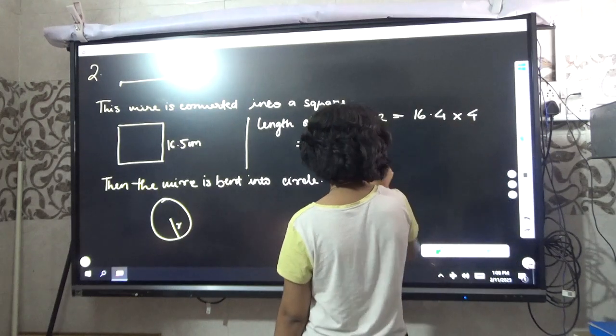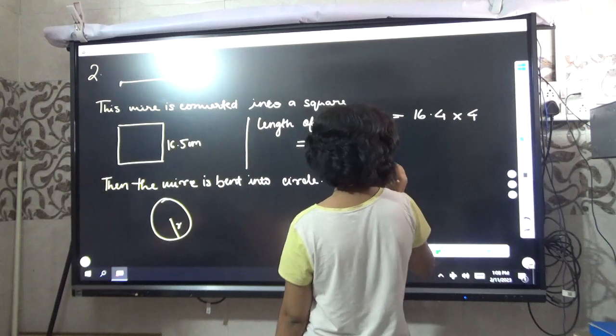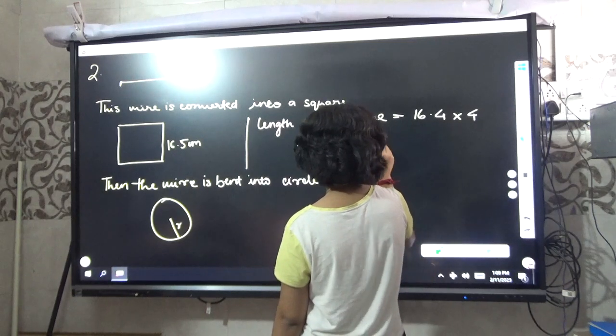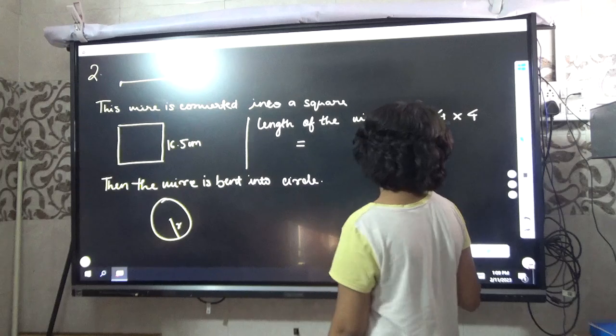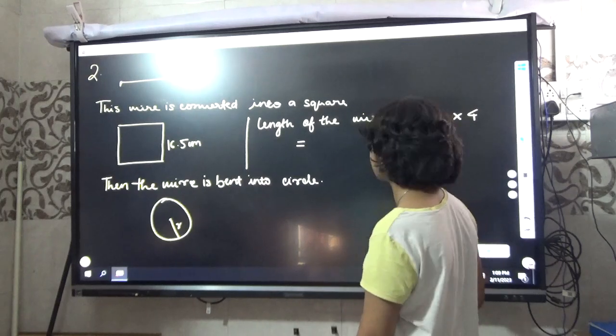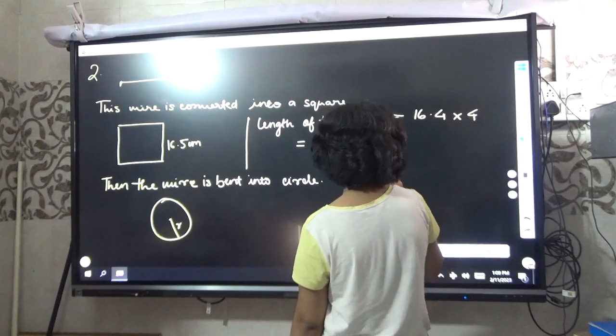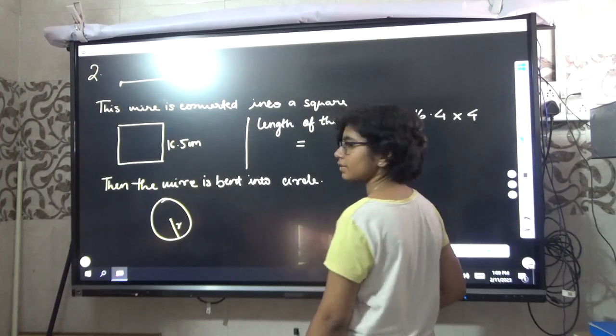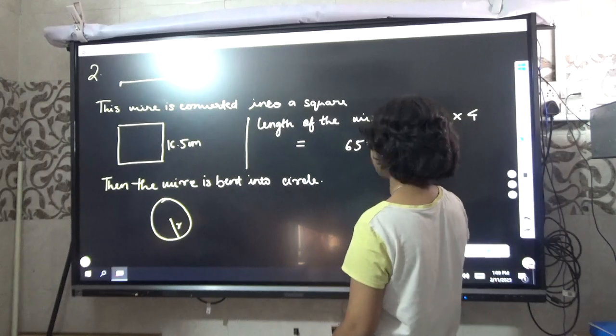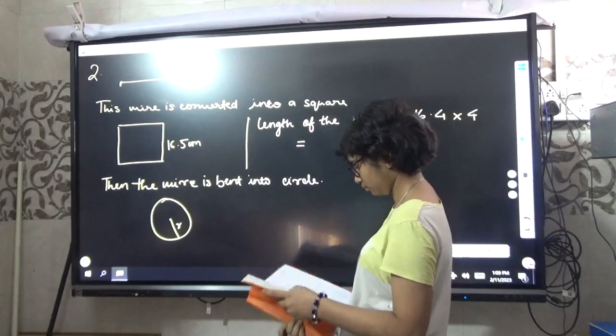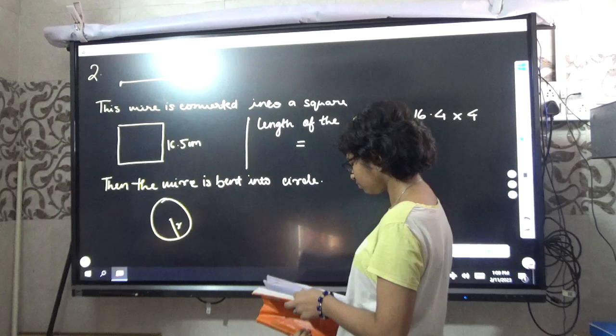16, 6, 1 in hand. And 4 into 6, 24, and 1, 25. 4 into 5, 6, so 65.6. Good. Now this is equal to the perimeter of the circle.